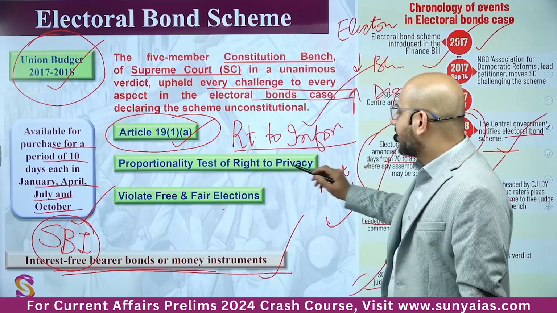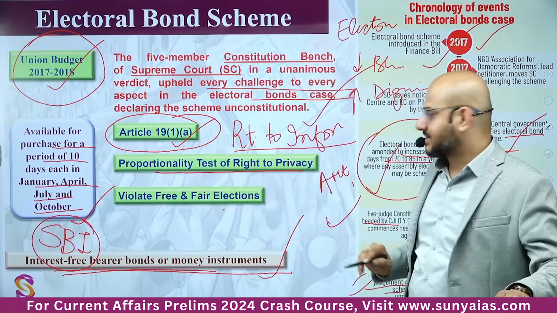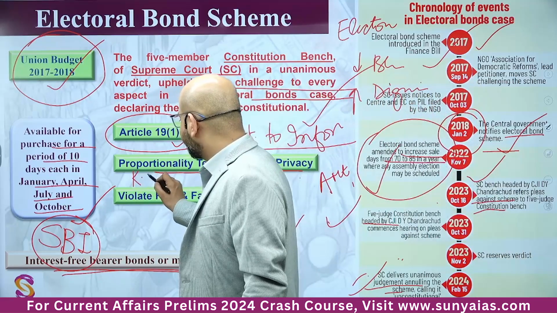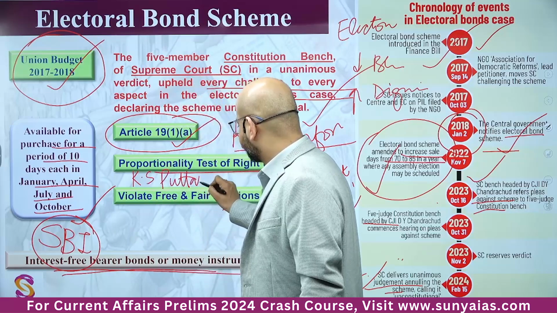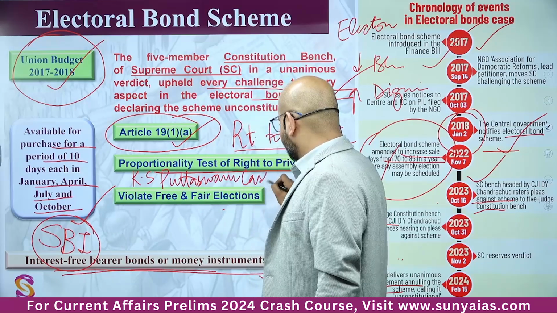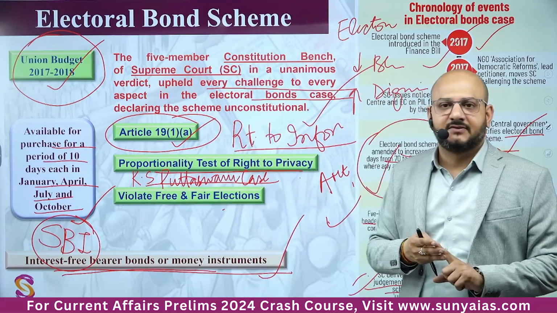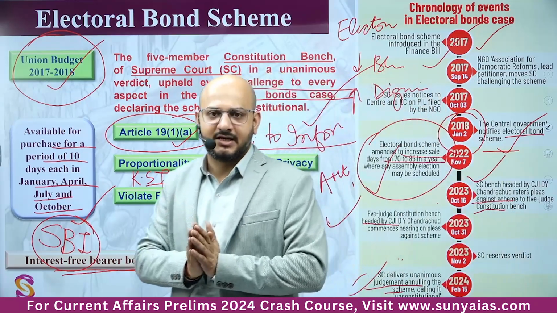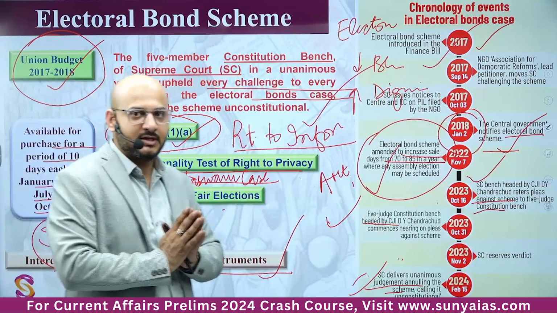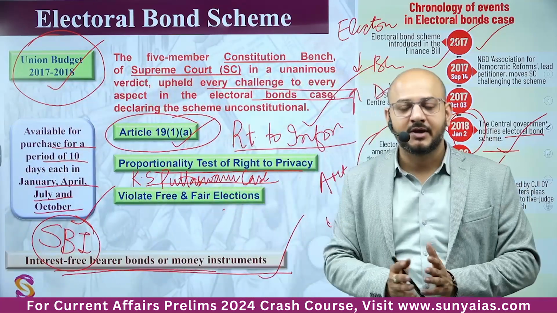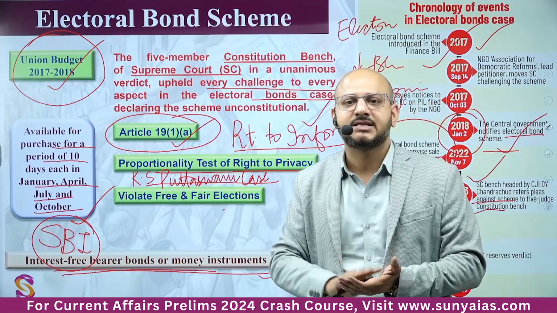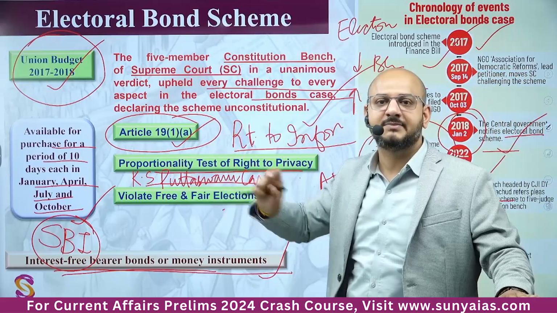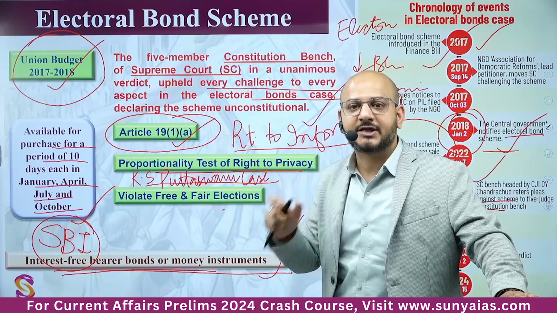Okay, here we also discuss proportionality test of right to privacy. Okay, right to privacy has evolved a lot. K.S. Puttaswamy case, 3 stages. It has given 3 criterias for the right to privacy. One of them is proportionality test. Even if अगर हमको थोड़ी privacy रखनी है, for example, who are the contributors, who are the donors, बट उसकी वजह से क्या इतना बड़ा इम्पैक्ट क्रिएट हो रहा है, सच में ब्लैक मनी कब हो रही है, तो उन्होंने देखा कि ऐसा कोई भी प्रोपोर्शनल आउटकम अब तक नहीं आ पाया है जब से ये स्कीम इंप्लीमेंटेड है. From the 5-6 years अभी तक हमारे पास कोई कॉन्क्रीट डेटा नहीं है कि ब्लैक मनी एक्चुअली कब हुई है.